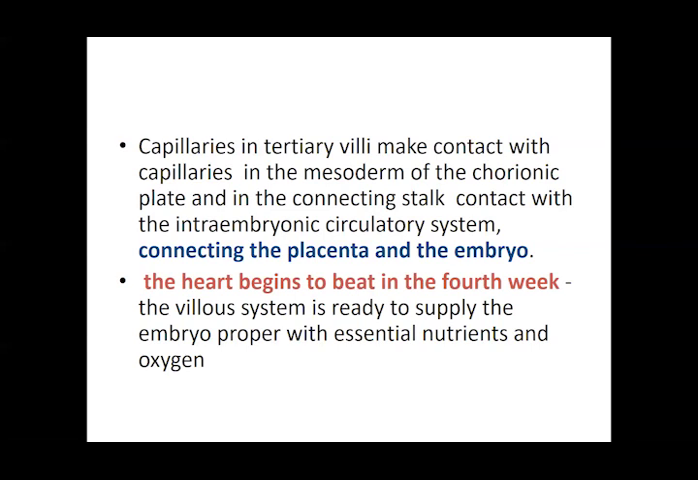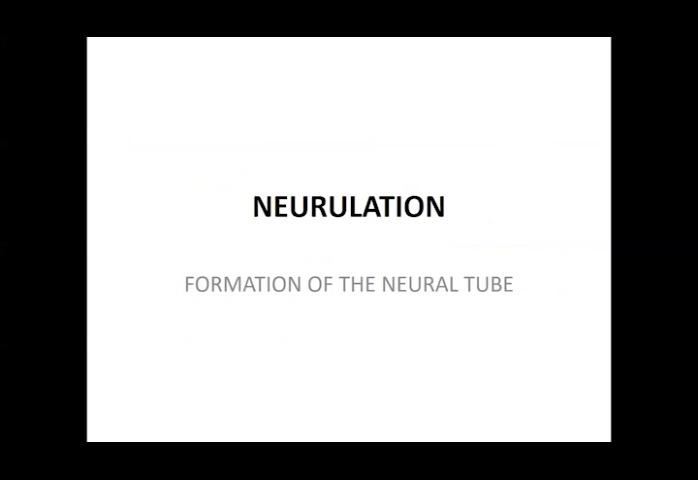So the first organ which starts to beat is the heart. The heart begins to beat roughly in the fourth week, that is this formation. The villus system is ready to supply the embryo proper with the essential nutrients and oxygen. You know that the embryo, as it is developing, needs to have blood circulation to grow. So I'll just tell you the steps of the circulatory contribution towards the embryo, what happens in the first week, then in the second, and then the third. And ultimately, till the fourth week, you have the formation of the heart. So we say that the heart, or you can say the CVS, is the first system which is going to circulate because it has to support the growing embryo.